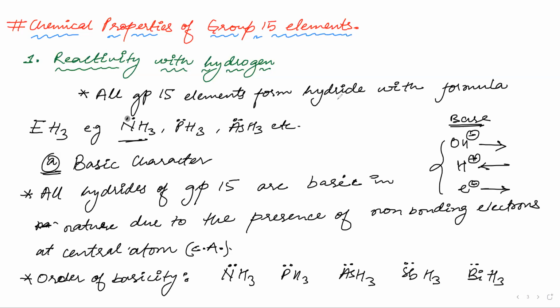Is it about being close and repelling? Like, it is small in size, right? Yes, it is small in size. Exactly, that is the correct answer. The size is what matters. If you have the same lone pairs, the size is bigger, the density is lower, and the density is higher in the smaller case. So NH3 is the most basic, then PH3, then AsH3, then SbH3, and after that BiH3.